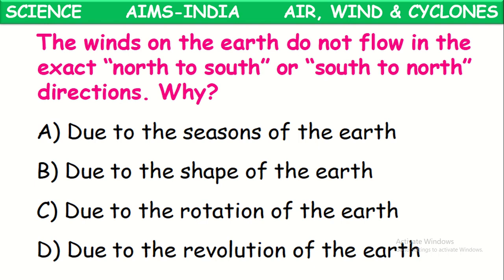Next one, the winds on the earth do not flow in the exact north to south or south to north direction. Why? What is the reason for this? Because of the rotation of the earth. Because the earth is always in rotation, these winds won't be exactly in those directions. They get deviated a little.